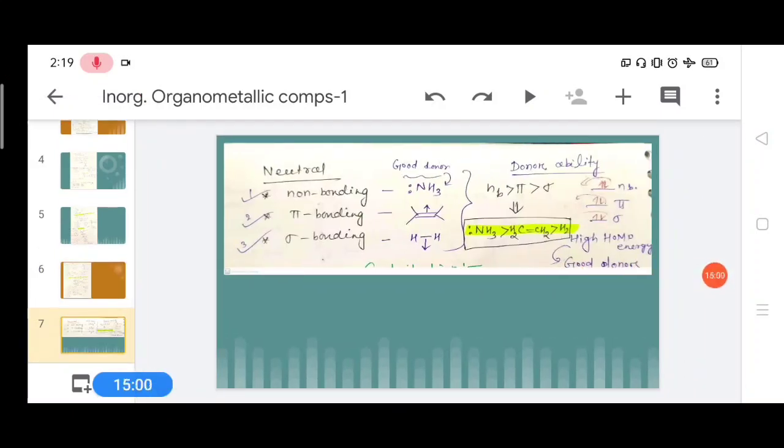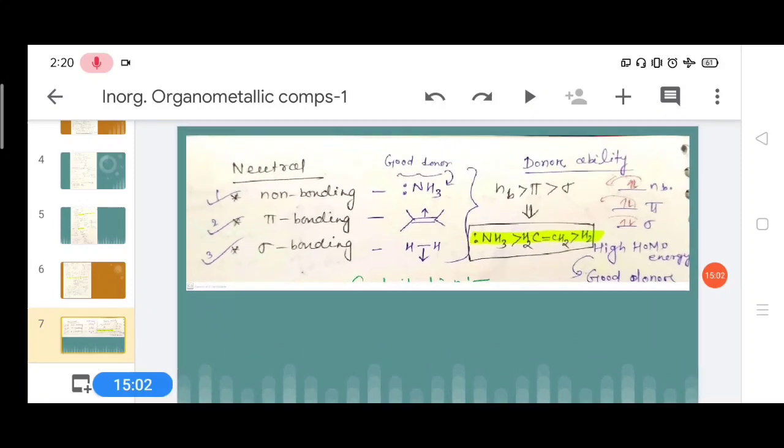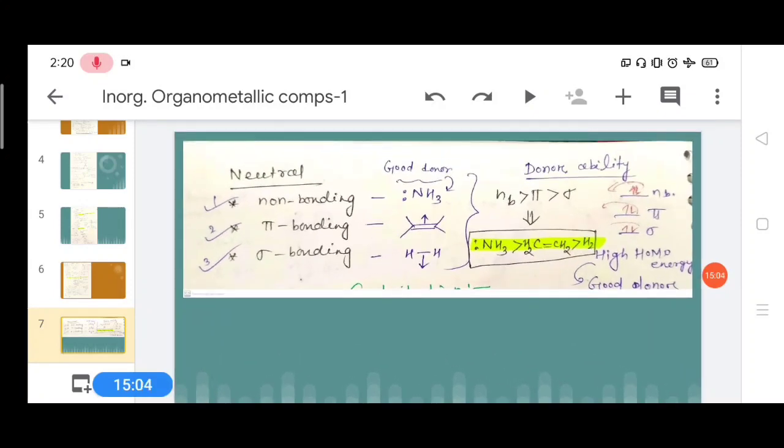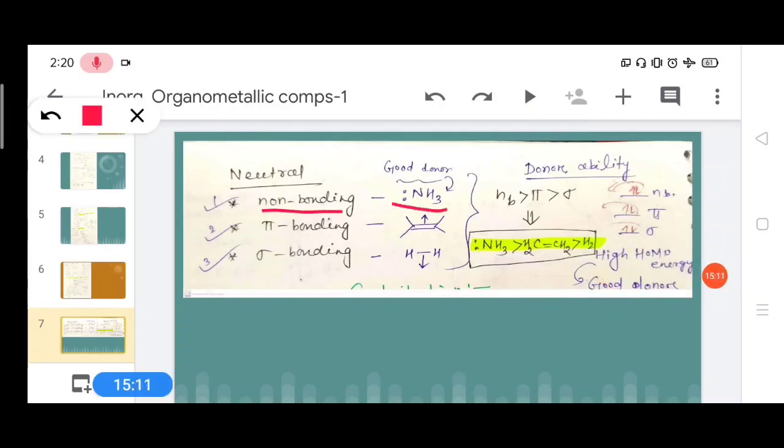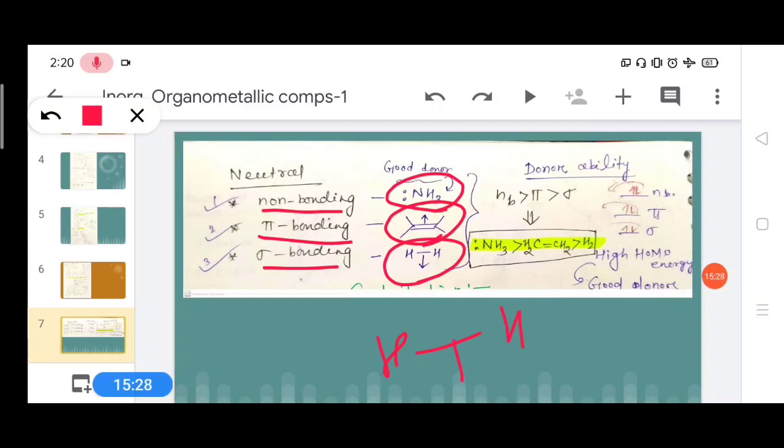Then lastly, what we have discussed in this class is that there are 3 types of bonding which can donate electrons. One is non-bonding electrons, which can be donated through non-bonding. Pi bonding, where in organometallic compounds some bonds between carbon are through pi bonding, and sigma bonding. Lastly, we have discussed hydrogen sigma bond donation to form organometallic compounds.